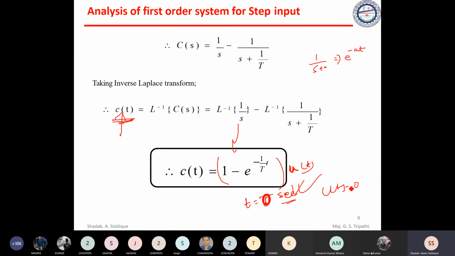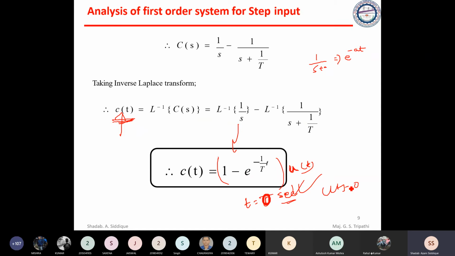Unit step input means you are applying it at t equal to 0. So at time t equal to 0, c of t is nothing but 0. You may be confused, sir, because strictly speaking, u of t at time t equal to 0 is not defined.